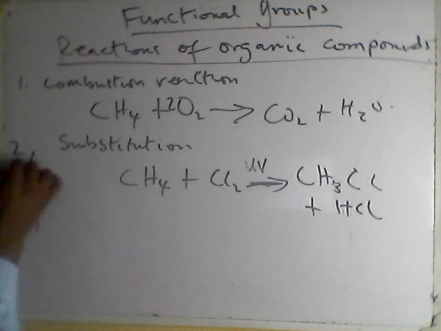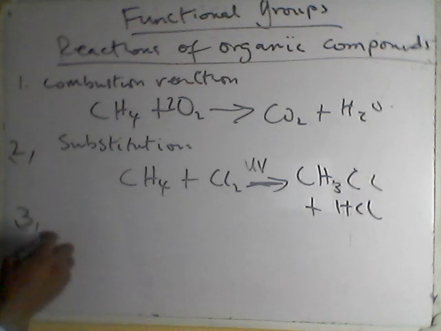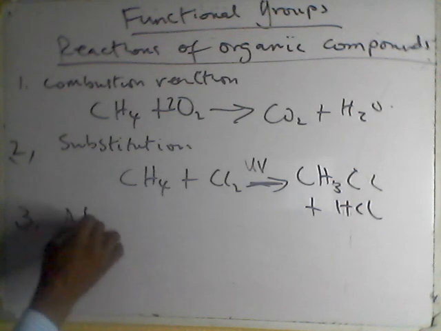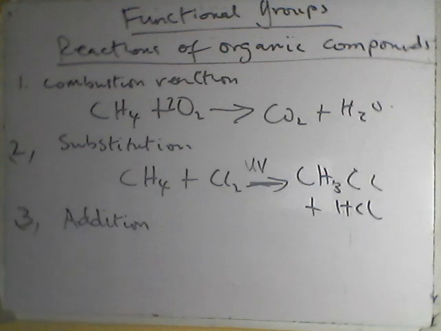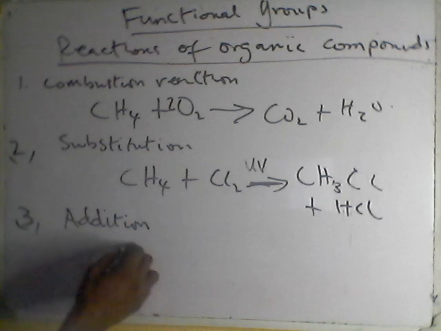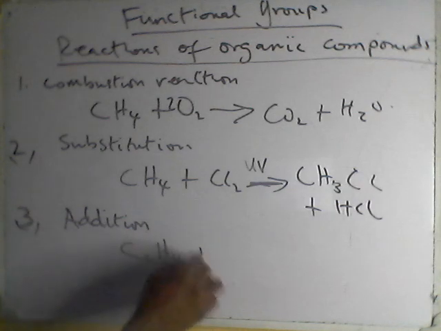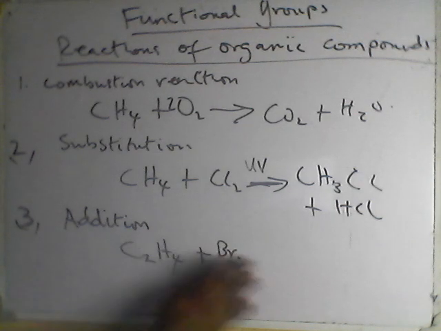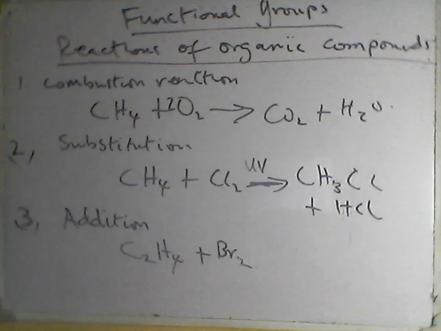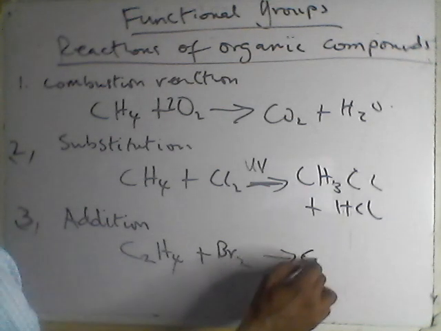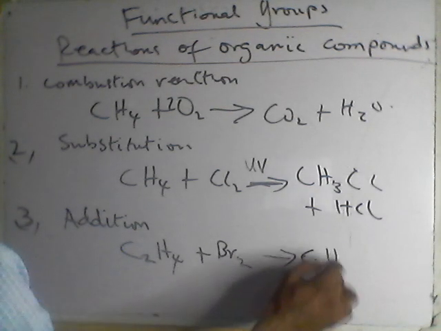Then addition reaction. You're wondering why we are using operation terms in mathematics, but don't worry, it's chemistry. Addition reaction. This occurs when alkenes, ENE suffix, and alkynes, YNE suffix compounds react with other compounds or elements. So an example is ethene plus bromine will give us this compound.